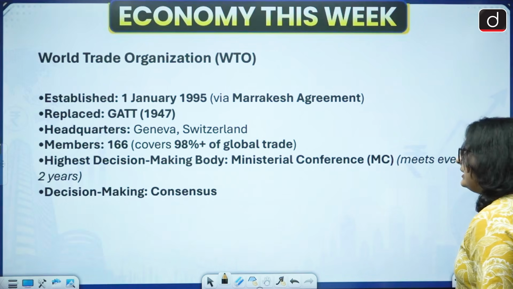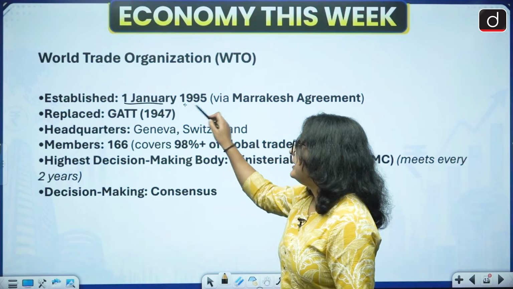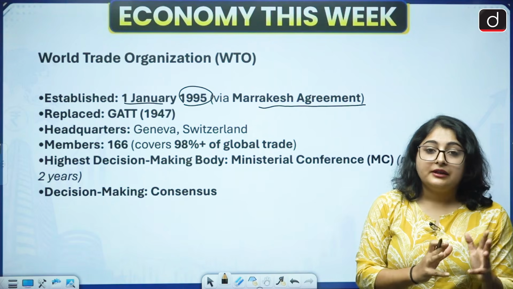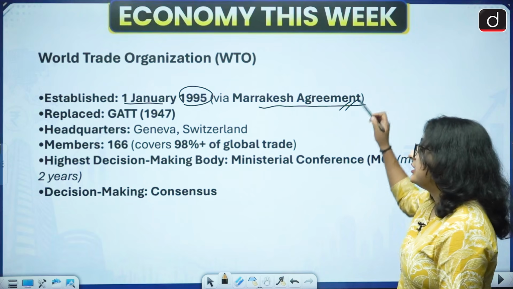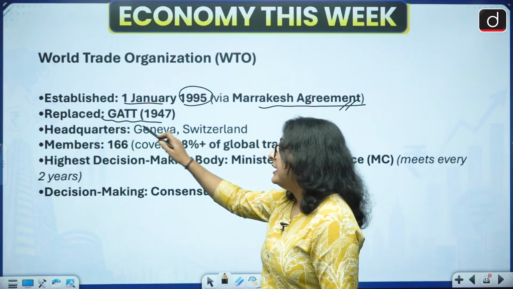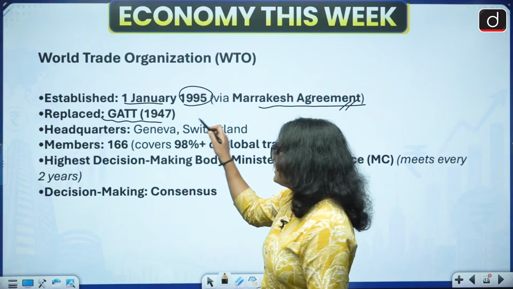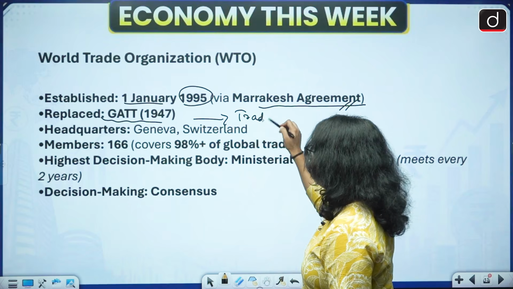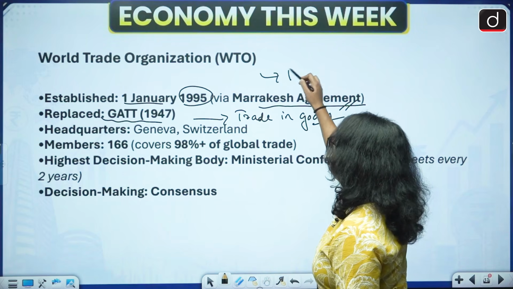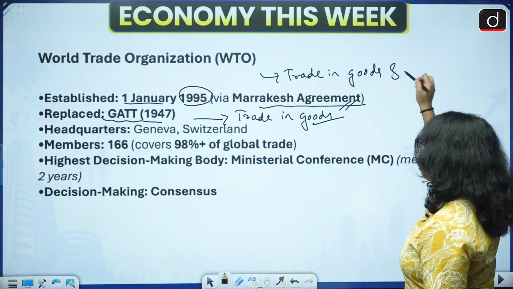Okay. Now let us also talk about the World Trade Organization. So the WTO was established on 1st January 1995 via the Marrakesh Agreement. Okay, this is important for your exam. Now the WTO has replaced the GATT, that is the General Agreement on Tariffs and Trade. Why did the WTO replace GATT? Because GATT was covering only trade in goods, but the WTO covers trade in goods as well as in services.